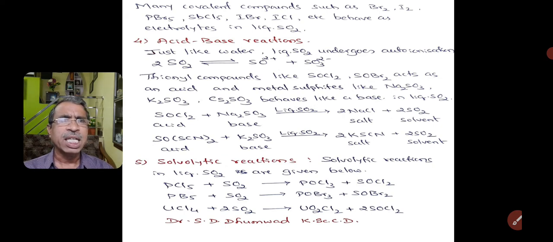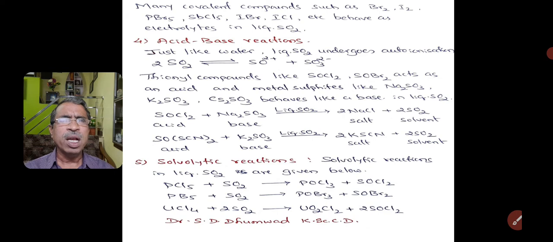Thionyl chloride is just like HCl in water. Thionyl bromide is like HBr in water. Sodium sulfite is just like NaOH in water, and so on. Thionyl chloride, SOCl2, which is an acid, combines with sodium sulfite, which is a base, in liquid sulfur dioxide. It gives sodium chloride as a salt and sulfur dioxide as a solvent.